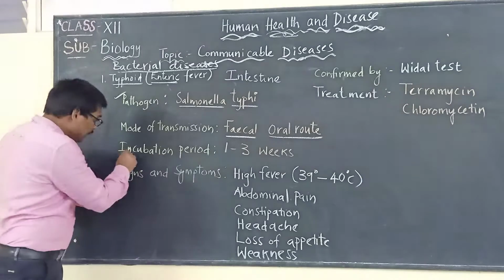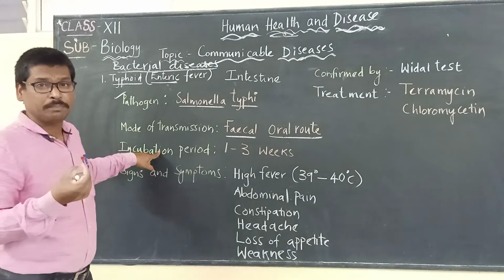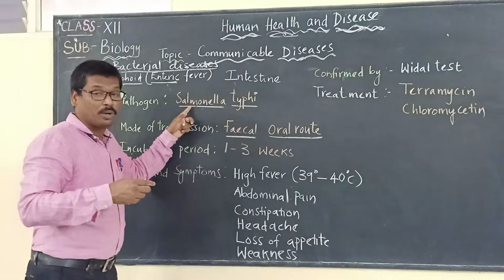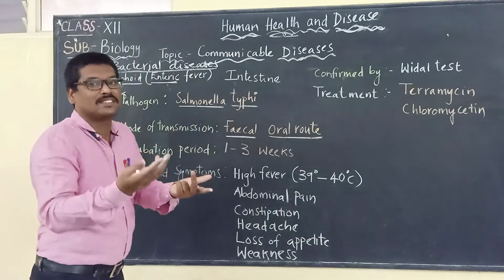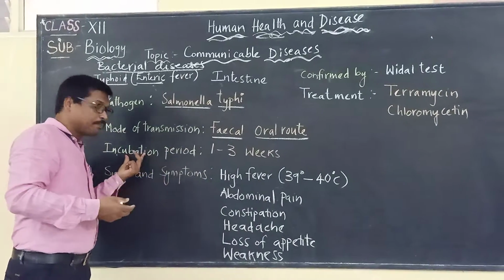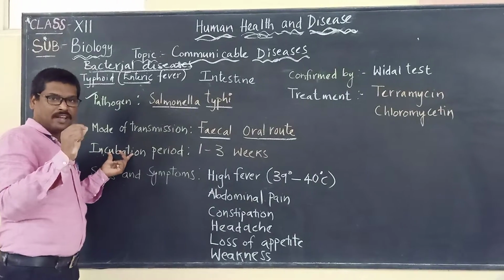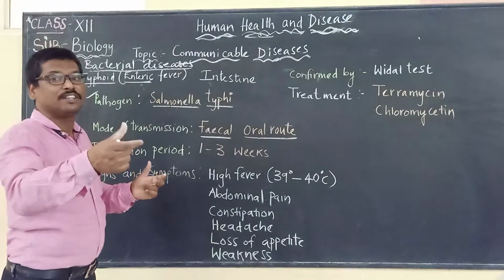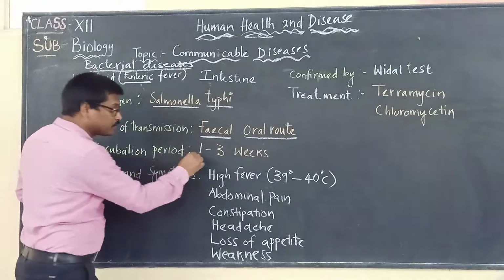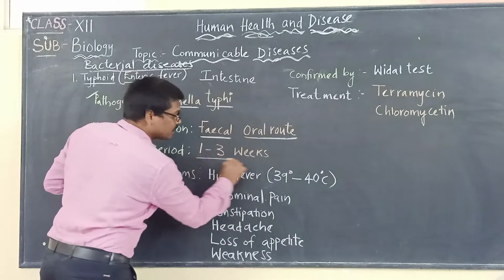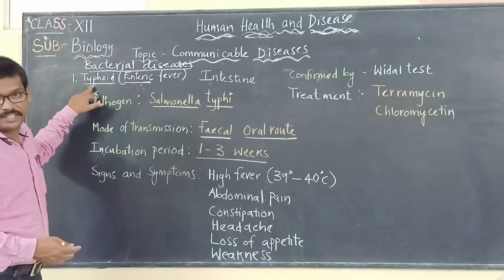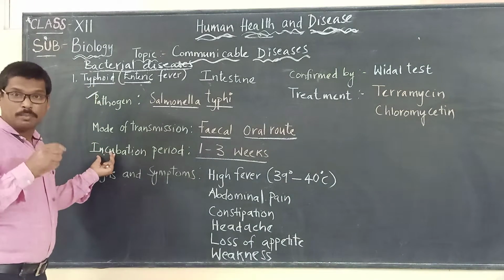Now the incubation period. What do you mean by incubation period? It is the period of time that a disease causing microbe takes to express the disease. After completing its incubation period, it will cause the disease. After entering the body, after 1 to 3 weeks, it will affect the body, causing typhoid. That is called the incubation period.